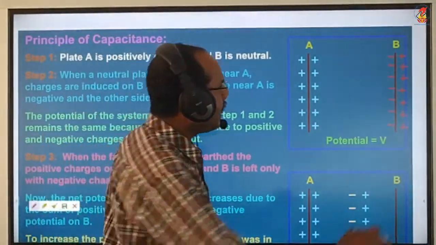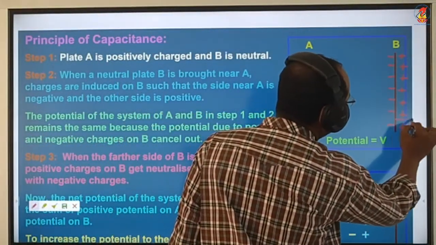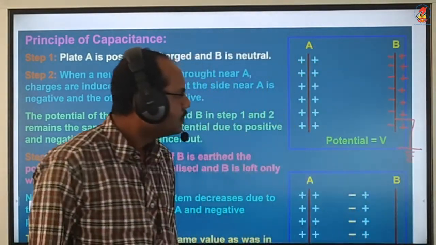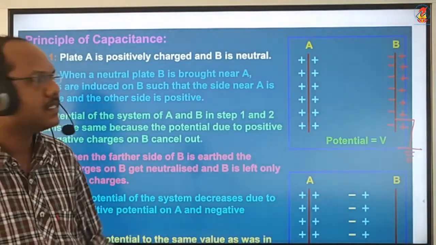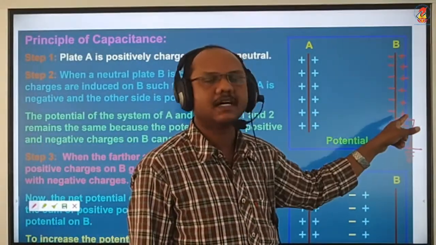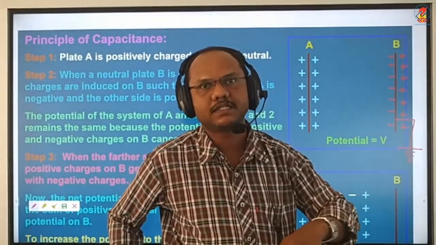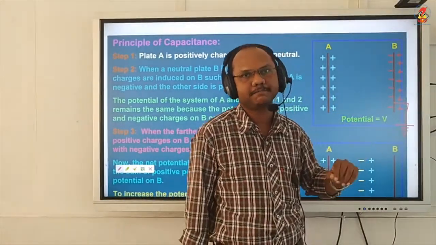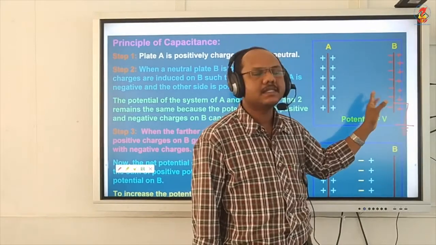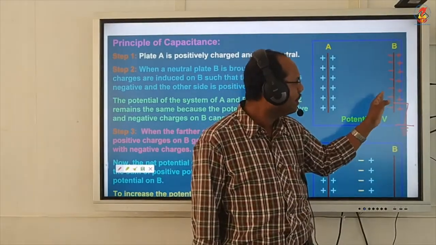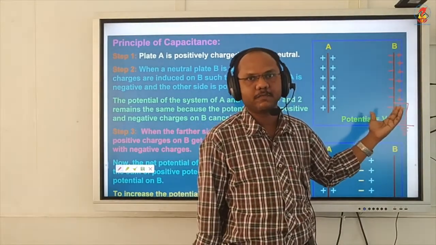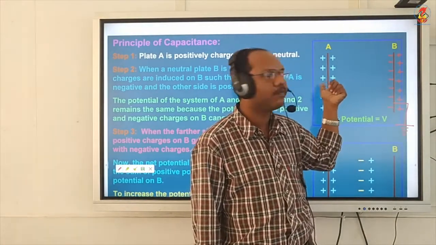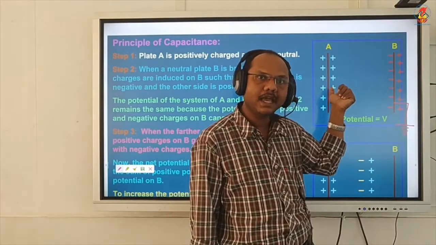Now I am going to ground the outer side of the plate. Then all these positive charge will be transferred to the ground, and now plate B will have only negative charge. This negative charge will create a negative potential, and that negative potential will reduce the potential of plate A.